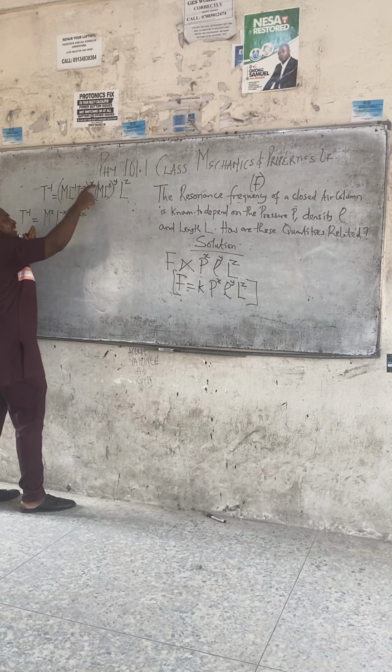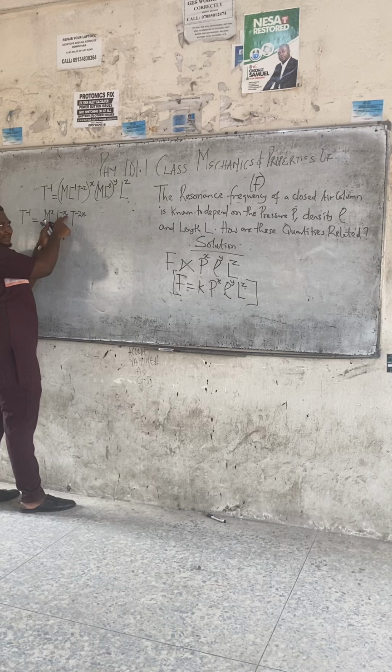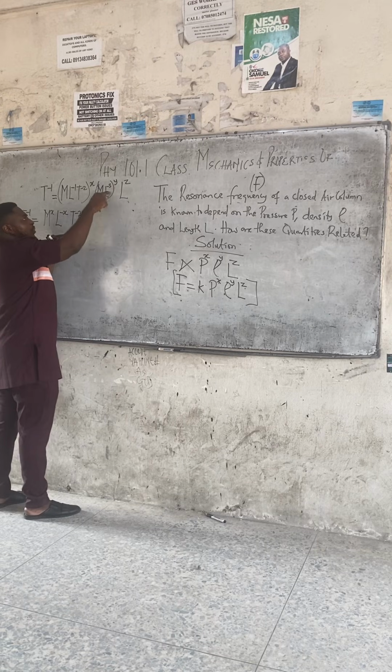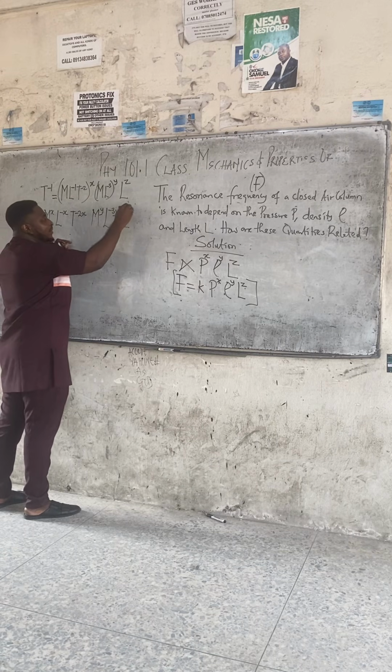Can M take x? M raised to x. Can L minus 1 take x? Minus 1 times x is minus x. T minus 2 times x is minus 2x. Let's also open the bracket for y. Can M take y? M raised to y. Can minus 3 take y? Minus 3y. And L raised to z.